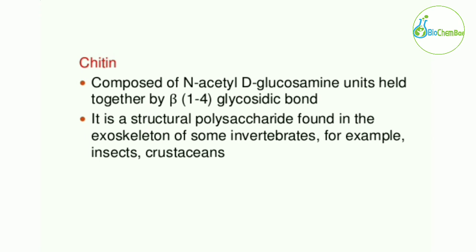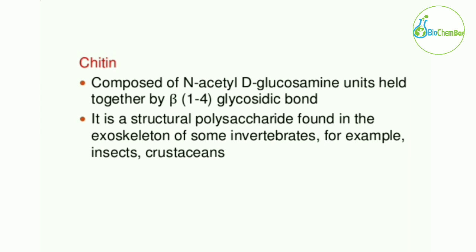The next one is chitin. Chitin is composed of N-acetyl D-glucosamine units, which are derivatives of monosaccharides, all held together by beta 1,4 glycosidic bonds.